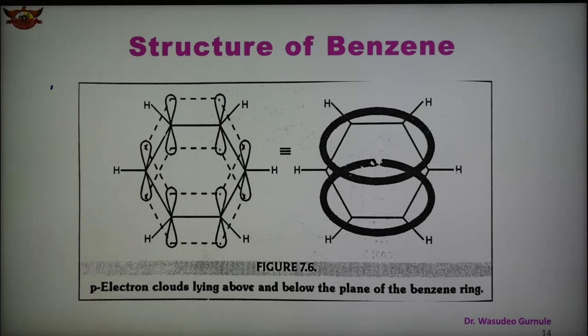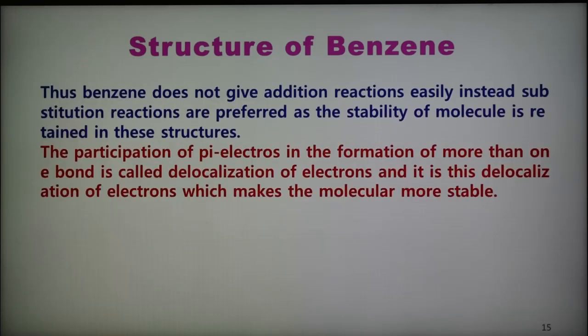So we can say that benzene does not give addition reactions easily; instead, substitution reactions are preferred. So the stability of the molecule is retained in these structures. These are the different structures suggested for benzene. Therefore the stability of the molecule is retained in this structure.